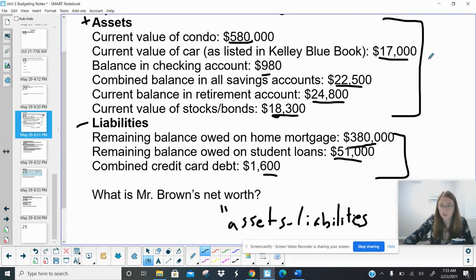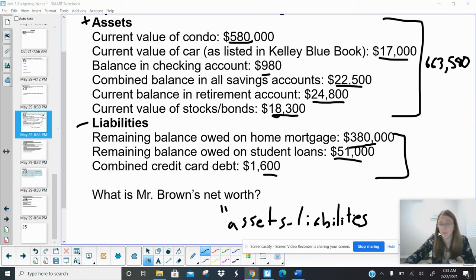Okay, so for this top one, you should have gotten 6, 6, 3, 5, 80. If you did not, go back and double check. You probably just hit a 0 wrong or hit a number wrong somewhere. For the second one, 1, 2, 3, plus 51. 1, 2, 3, plus 1, 6, 1, 2. We've got 4, 3, 2, 600.